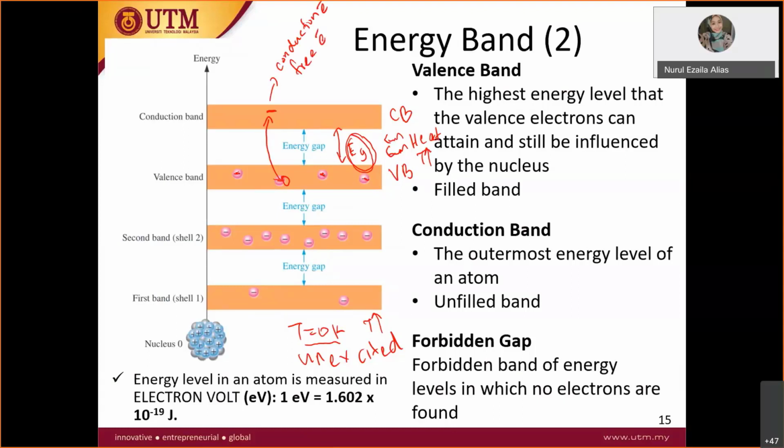Not talking about only one electron jumping. All valence electrons here will jump and become conduction electrons or free electrons. Conduction electron and free electron are the same; only the terms, the names, are different, but it's actually the same. So as you can see here, these free electrons are moving in the conduction band.